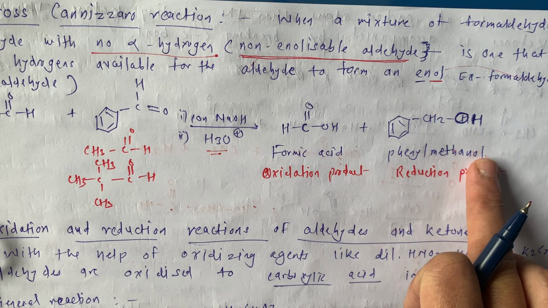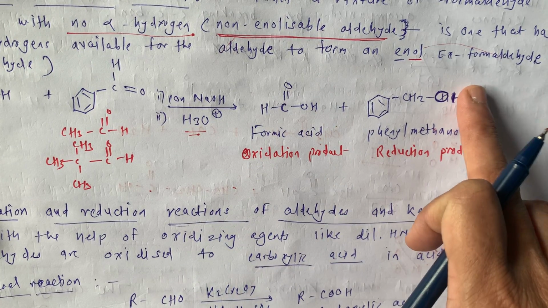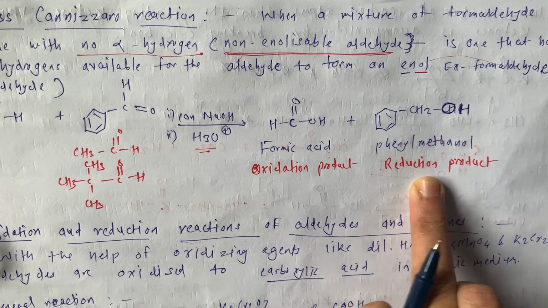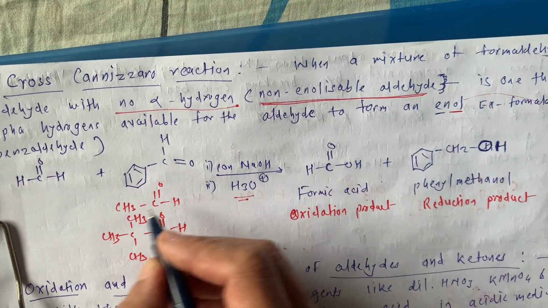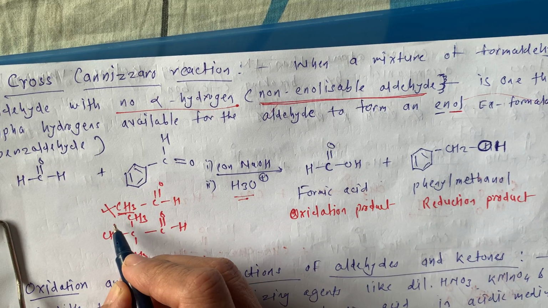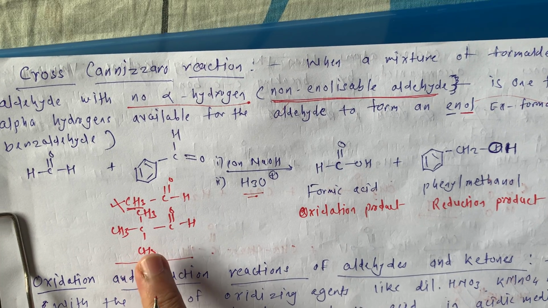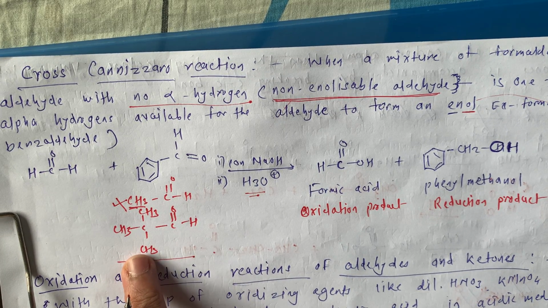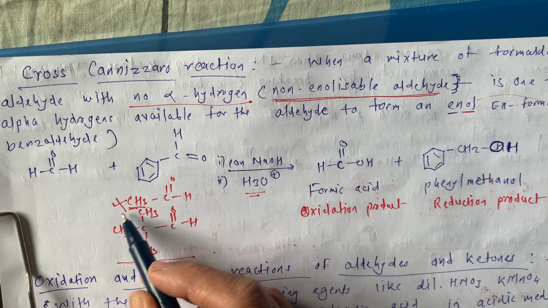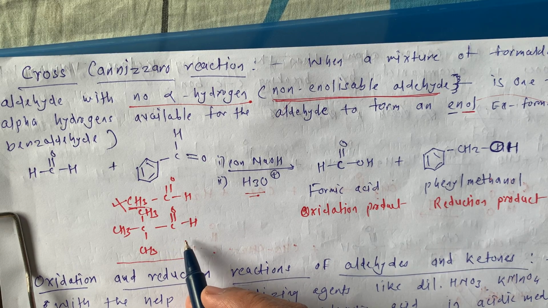This is phenyl methanol. When we get acid, that is the oxidation product. When we get alcohol, that is the reduction product. Now here we cannot use this, because here there are alpha hydrogens. One more example of an aldehyde without alpha hydrogens is this one. Common name, then there is the tertiary butyl group. So this is tertiary butyl aldehyde.